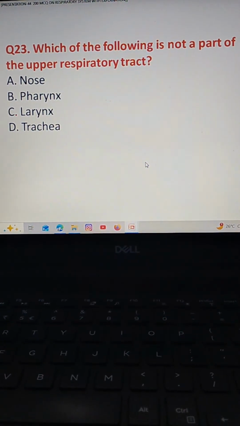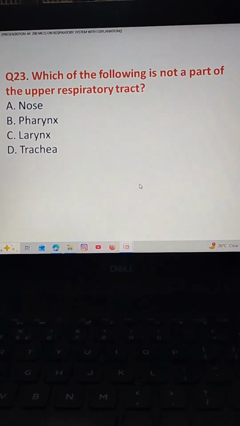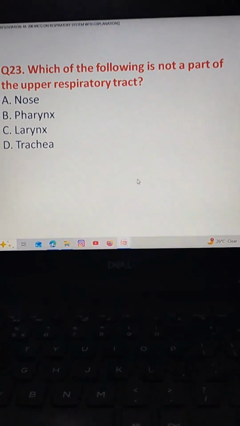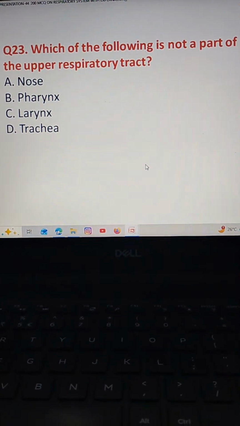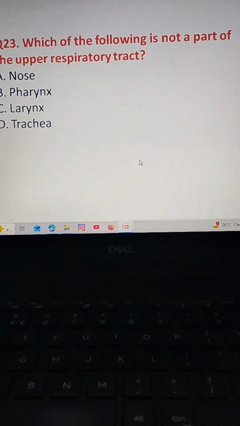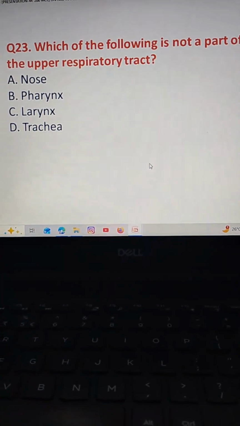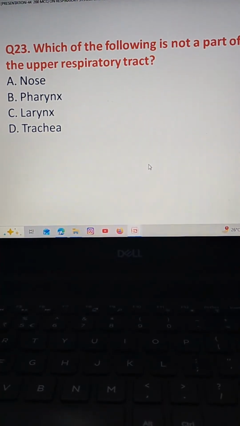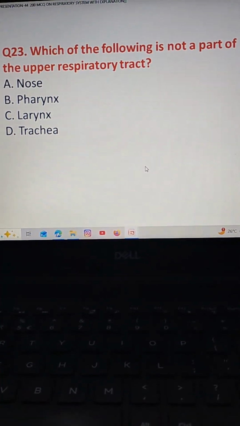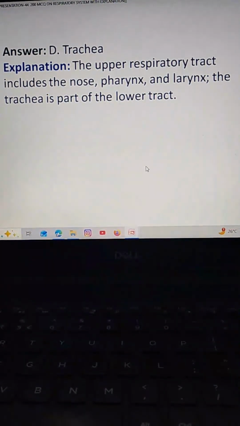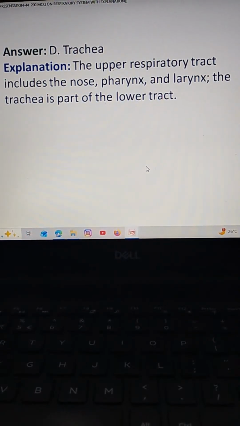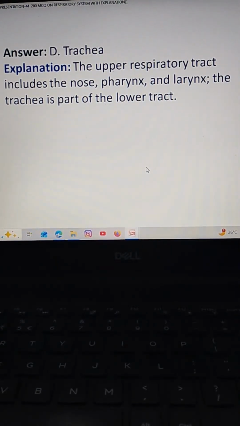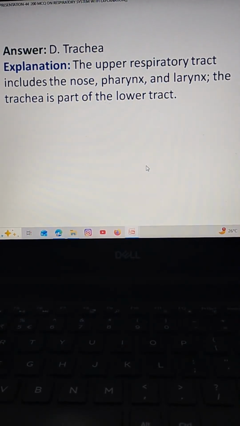Which of the following is not a part of the upper respiratory tract? Option A nose, option B pharynx, option C larynx, option D trachea. The correct answer is option D trachea. The upper respiratory tract includes the nose, pharynx and larynx, and the trachea is not a part of the upper respiratory tract. It is a part of the lower respiratory tract.